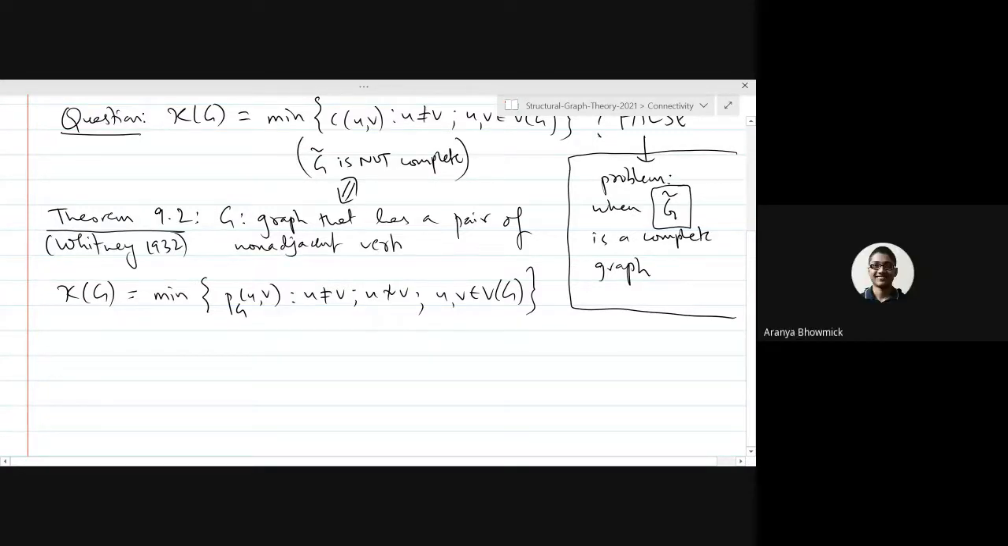Provided that the original graph G is connected. I am assuming that the original graph G is connected and loopless, and then we can say that this definition is equivalent to saying that vertex connectivity is nothing but the smallest number of vertices one must remove to either disconnect the graph or to make it into a trivial graph.